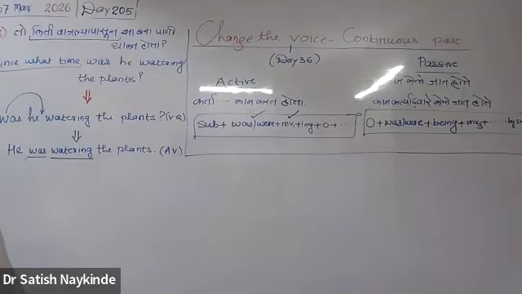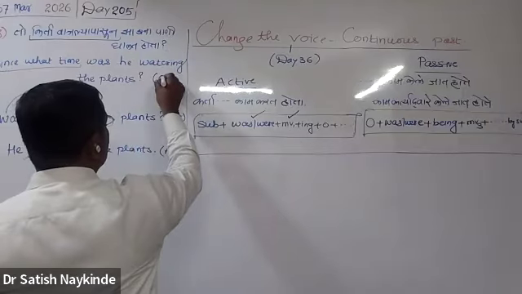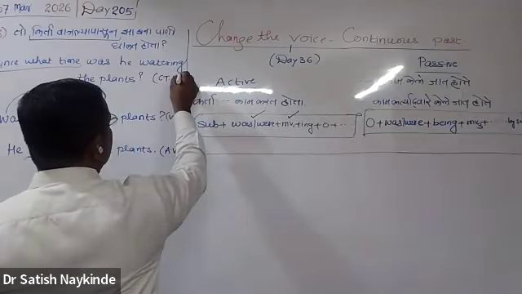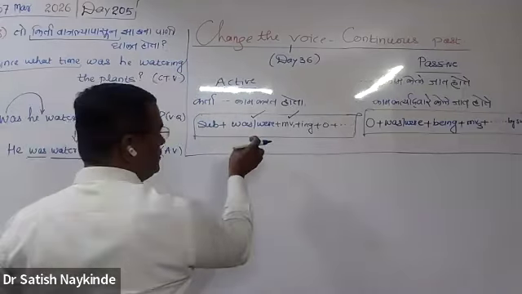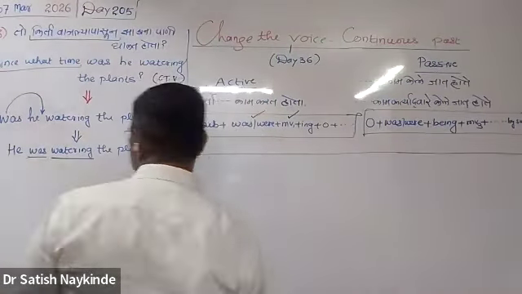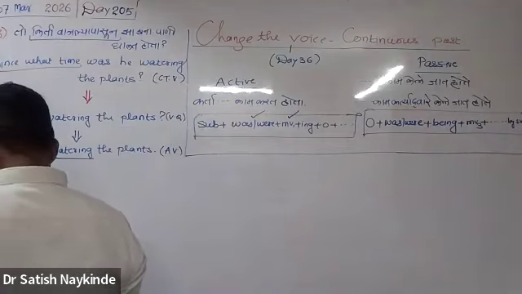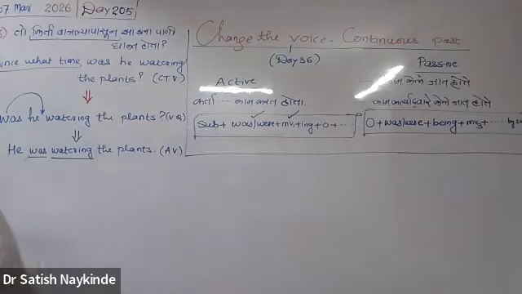Once you understood it is active voice, as you were asked to change the voice, now you have to change the active voice sentence to a passive voice sentence. If we want to convert an active voice sentence into a passive voice sentence, what do we need to do at the first step?